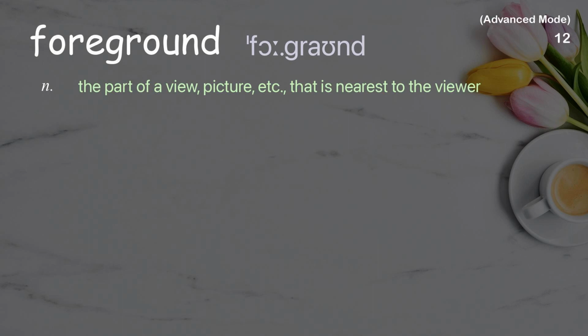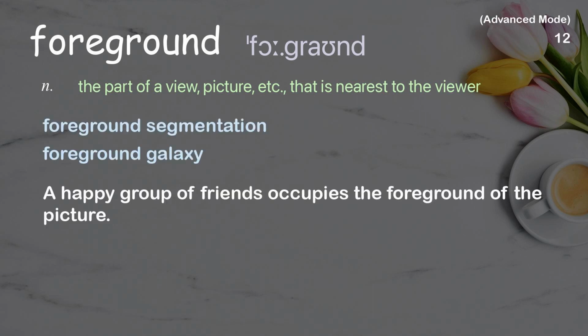Foreground. The part of a view, picture, etc. that is nearest to the viewer. Examples: foreground segmentation, foreground galaxy. A happy group of friends occupies the foreground of the picture.